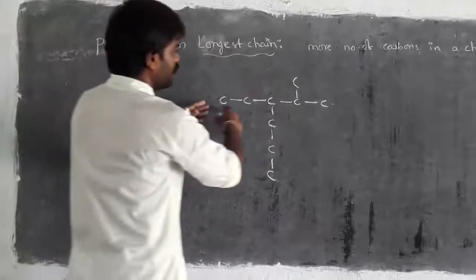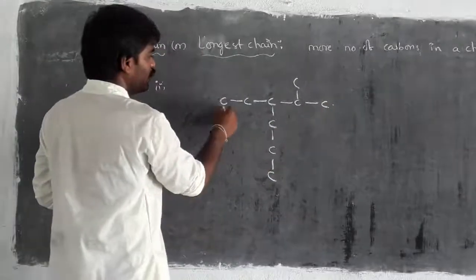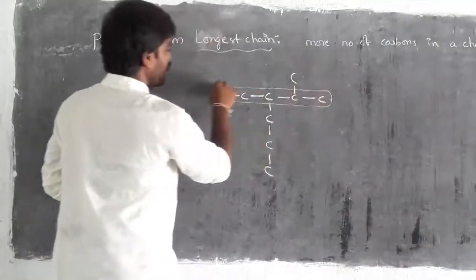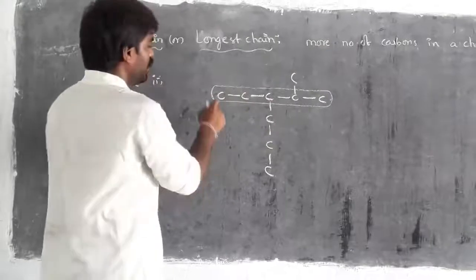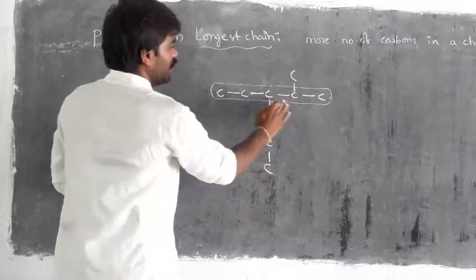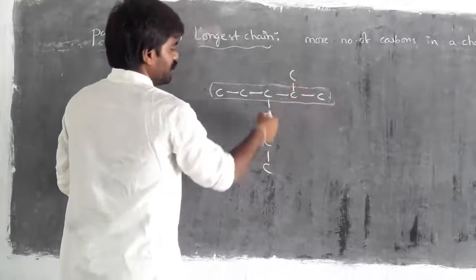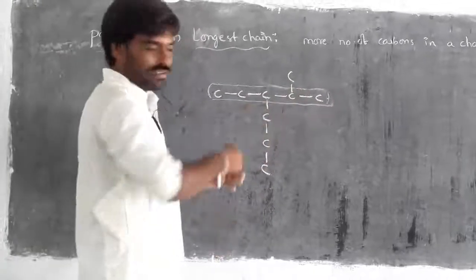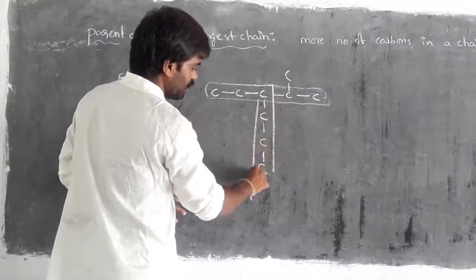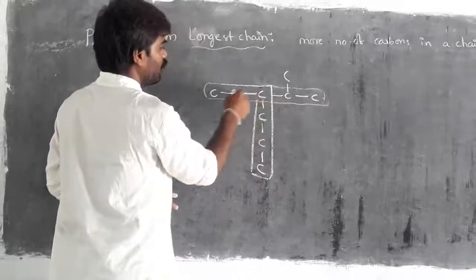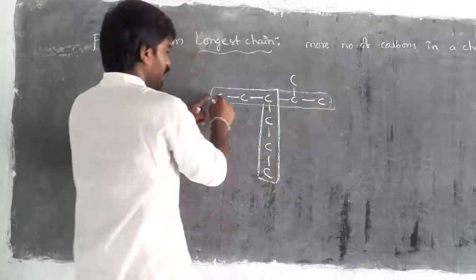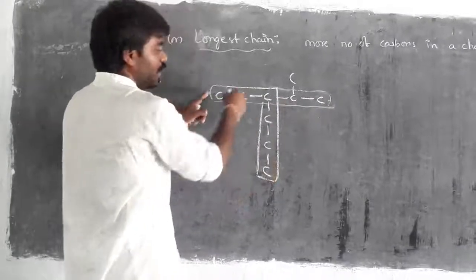Here I have taken a different example. For that I am going to take how to select the parent chain. So first I am thinking this is the parent chain. Just thinking, but not consideration. Here I can count 1, 2, 3, 4, 5. Only 5 carbons I got. Then I am able to get a little bit more in one more direction. If I consider this part as a parent chain, see 1, 2, 3, 4, 5, 6. So in a straight line I can get only 5. When I take the somewhat downward part, I got 6.